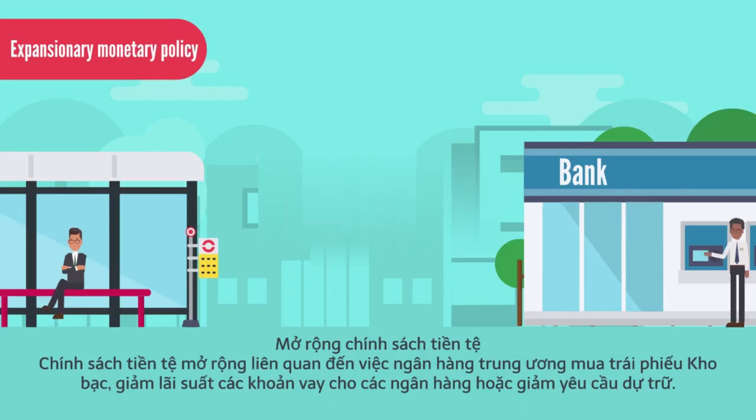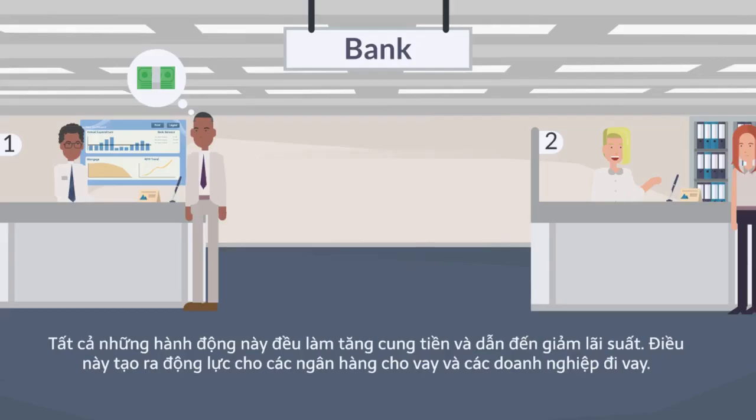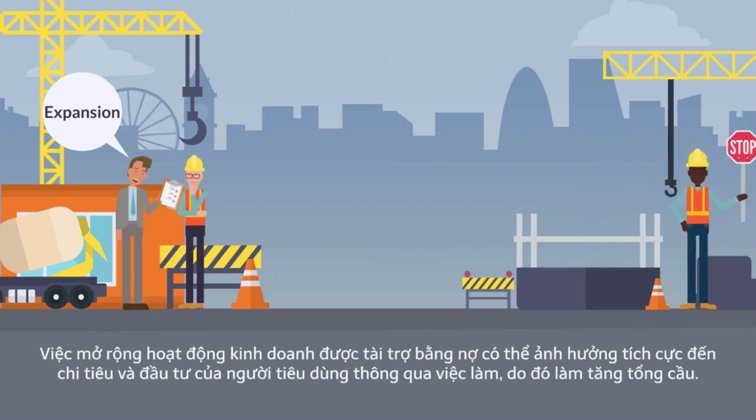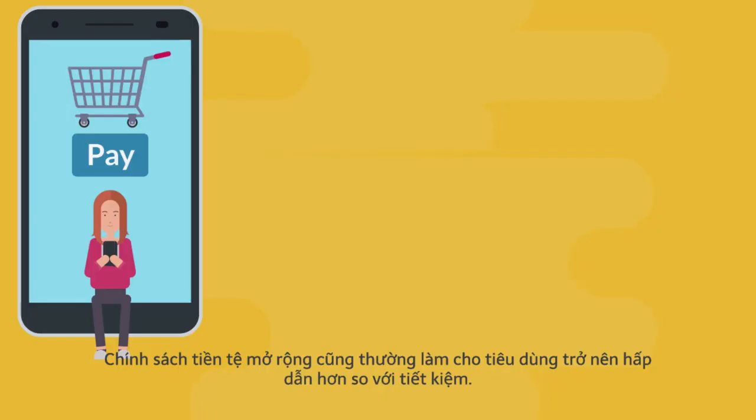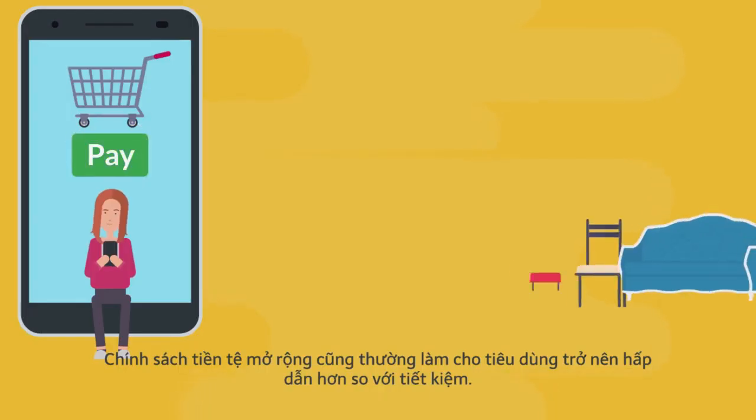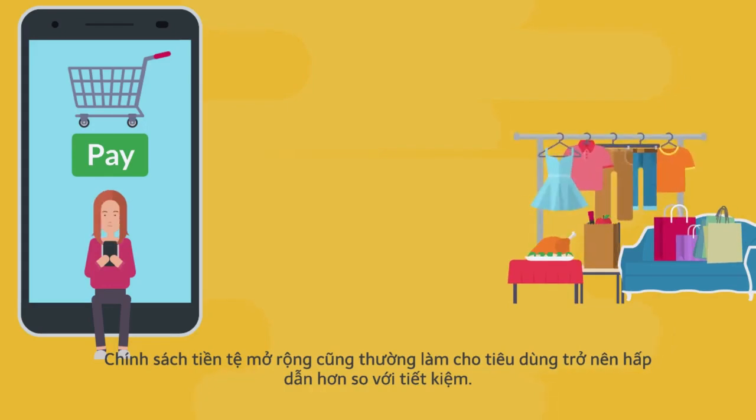Expansionary monetary policy. Expansionary monetary policy involves the central bank either buying treasury notes, decreasing interest rates on loans to banks, or reducing the reserve requirement. All of these actions increase the money supply and lead to low interest rates. This creates incentives for banks to loan and businesses to borrow. Debt-funded business expansion can positively affect consumer spending and investment through employment, thereby increasing aggregate demand. Expansionary monetary policy also typically makes consumption more attractive relative to savings.